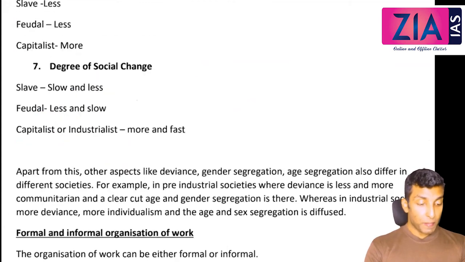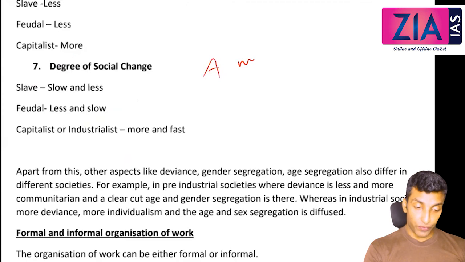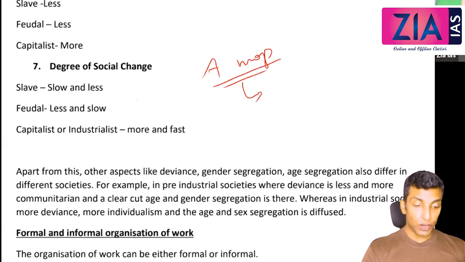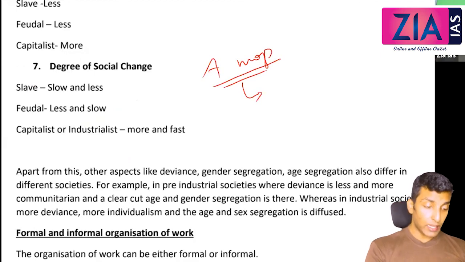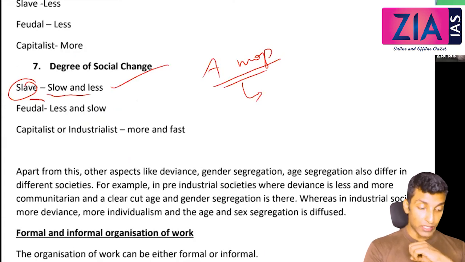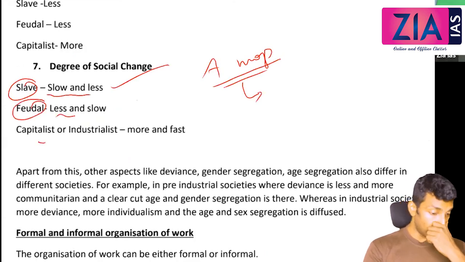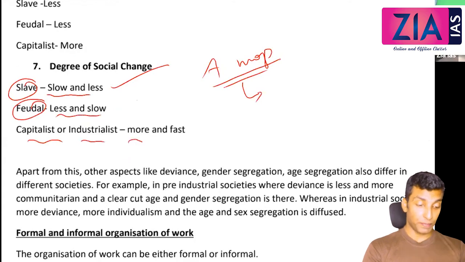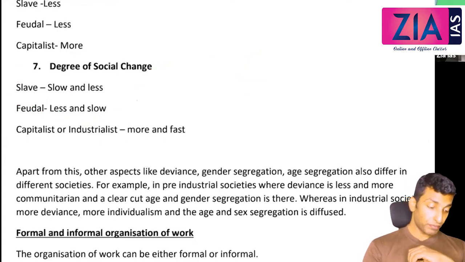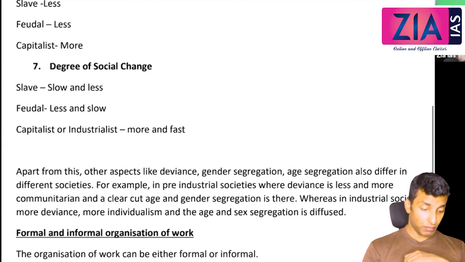Degree of social change. Now when we talk about degree of social change within mode of production, for example, when we talk about ancient mode of production, within mode of production degree of social change means quantitative advancements, right? Quantitative advancements means what? It is all about the changes in tools and technologies, techniques, etc. So in slave society, that quantitative advancement is very less. In feudal society also it is very less. Capitalist and industrial society, it is more and fast. Okay, so that's about that particular answer.